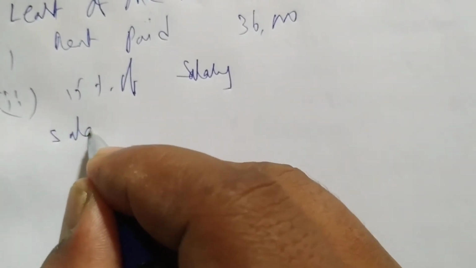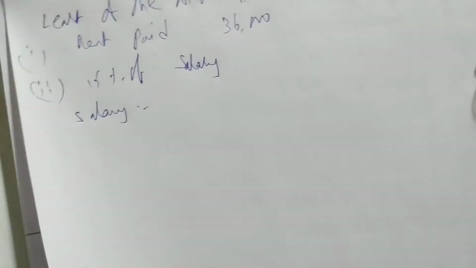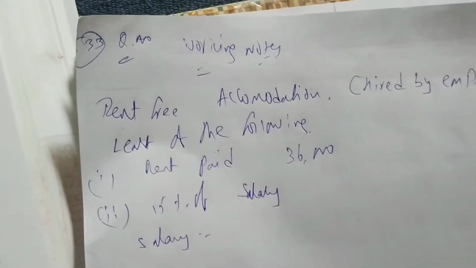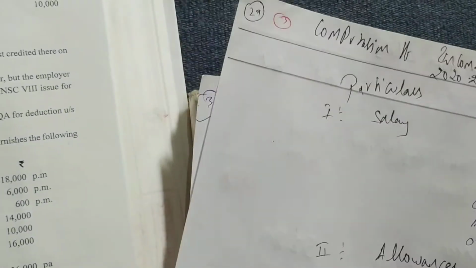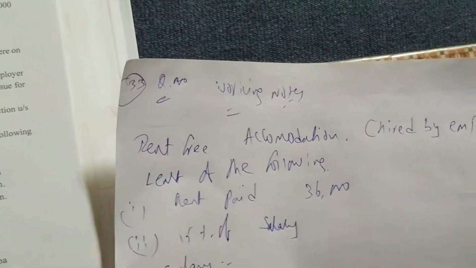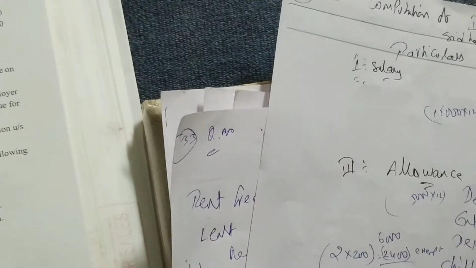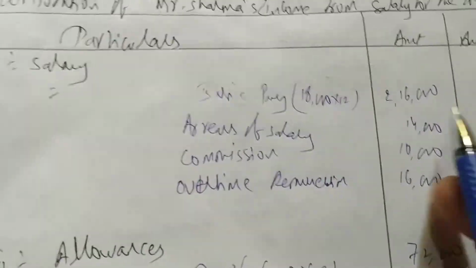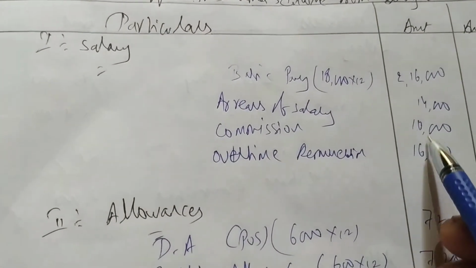So salary definition we know, right? Salary means basic pay, DA, bonus, commission. We are having basic pay here 2,16,000. Bonus we don't have.